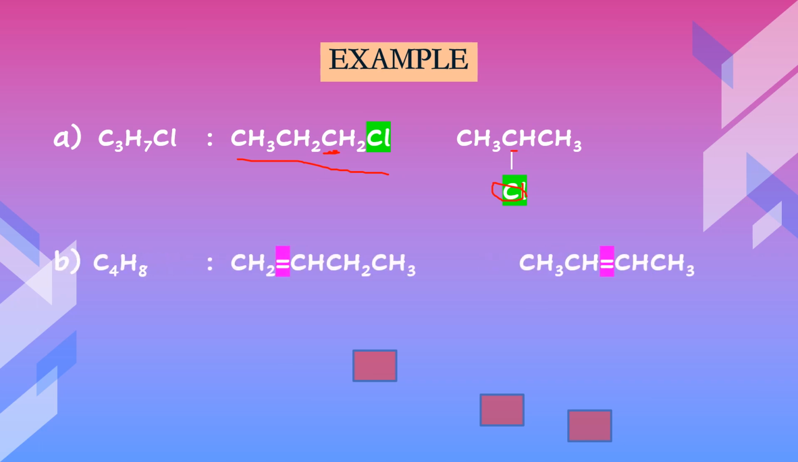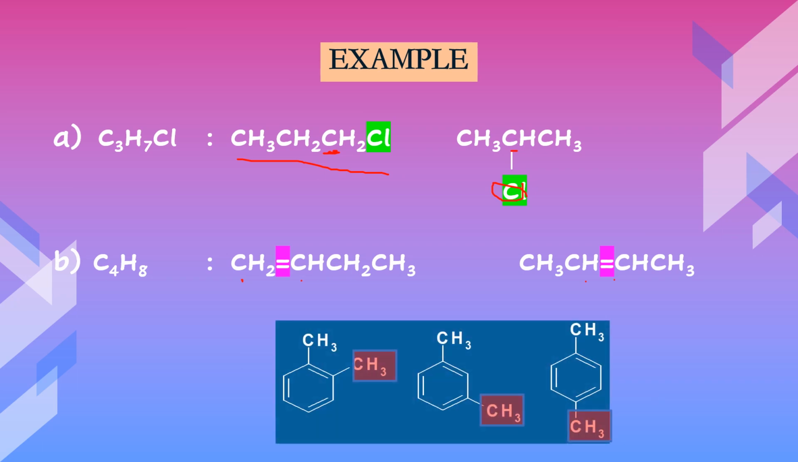The second example is butene. As you can see here, the carbon-carbon double bond is the functional group for butene, and for the first isomer, the carbon-carbon double bond is between carbon number 1 and carbon number 2. And for the second isomer, the carbon-carbon double bond is situated at carbon number 2 and carbon number 3. This is what we call positional isomerism. Same skeletal structure, but differ in the position of functional groups.